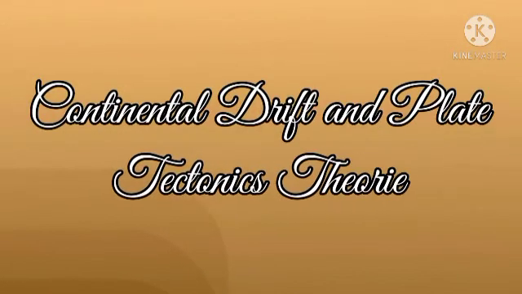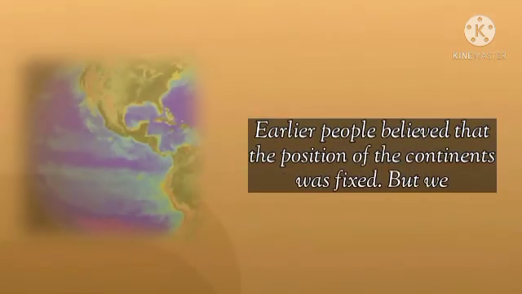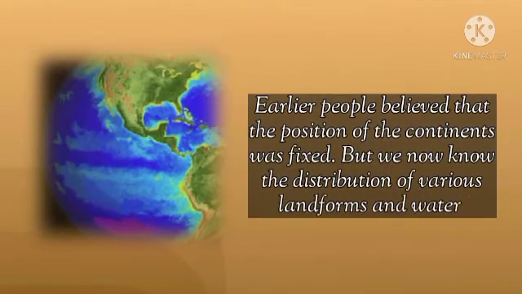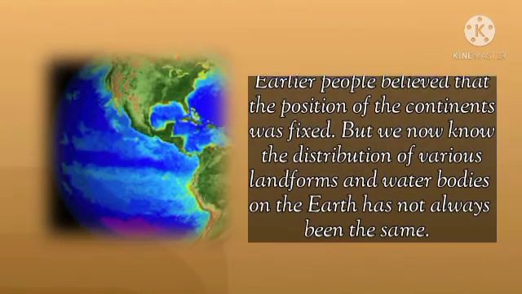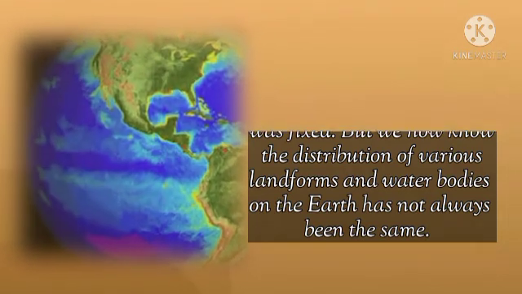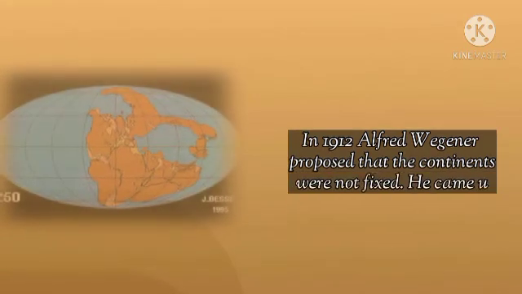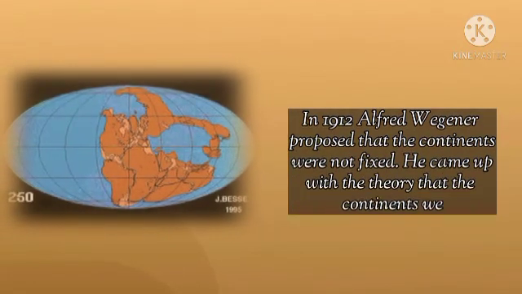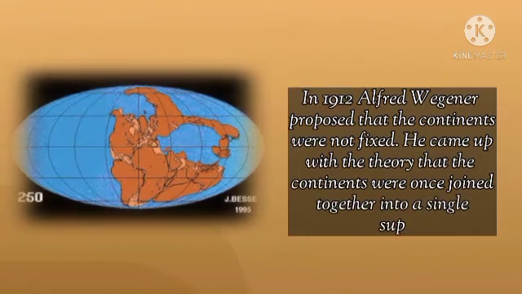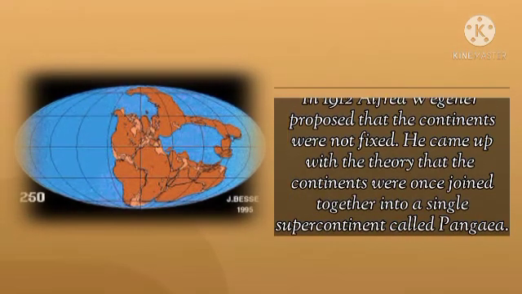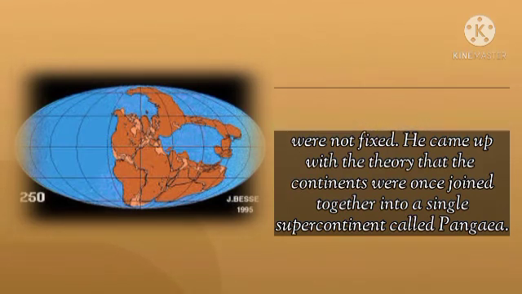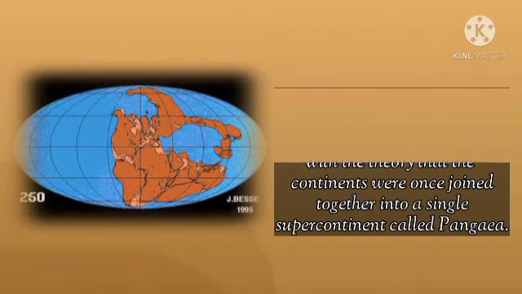Continental drift and plate tectonics theories. Earlier, people believed that the position of the continents was fixed, but we now know that the distribution of various landforms and water bodies on the Earth has not always been the same. In 1912, Alfred Wegener proposed that the continents were not fixed. He came up with a theory that the continents were once joined together into a single supercontinent called Pangaea.